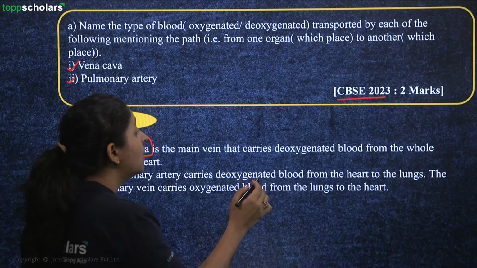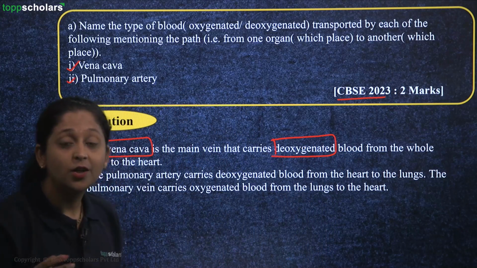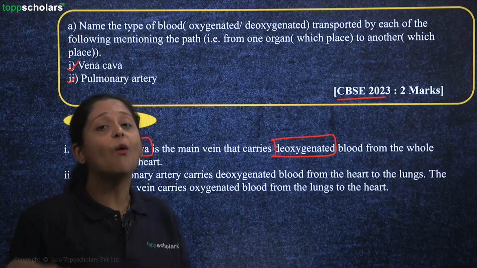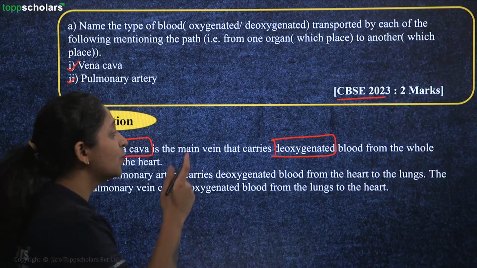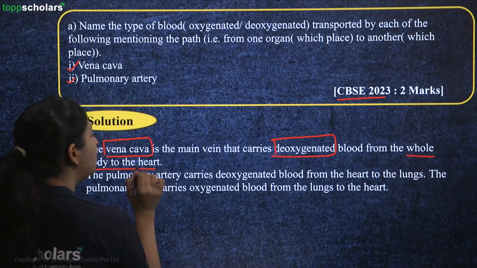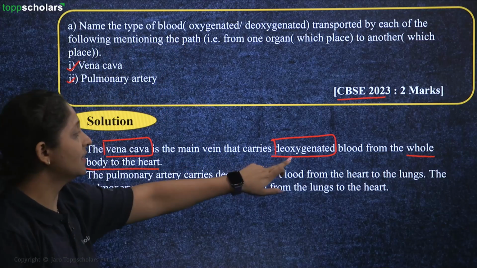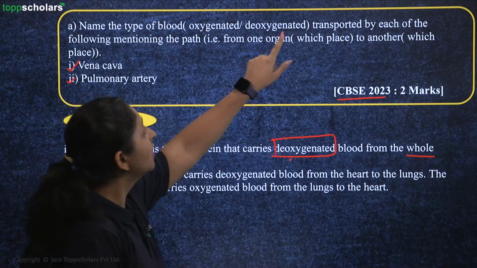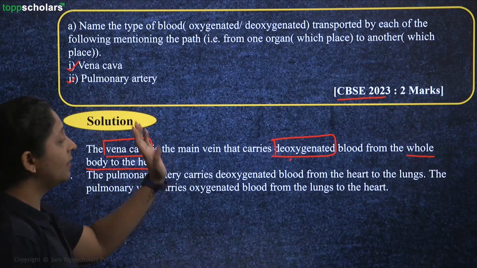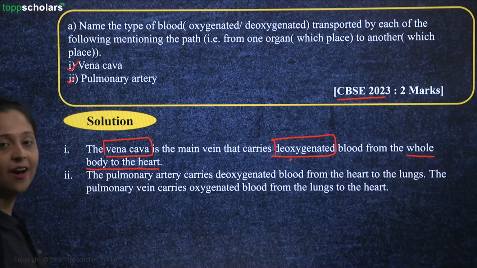This will be carrying your deoxygenated blood. From where? Your deoxygenated blood will be coming from all your different body parts. So it is collecting the blood from your whole body to the heart. That's what they have asked you. Name the type of blood, which type of blood it is carrying. It's carrying deoxygenated blood transported by each of the following, mentioning from which part to which part. From the whole body to the heart.